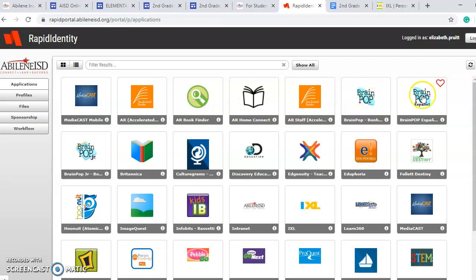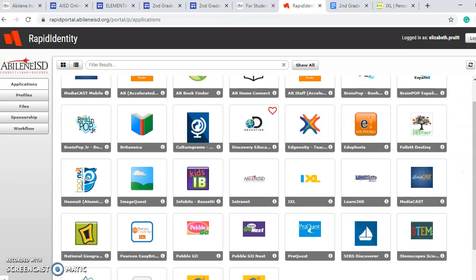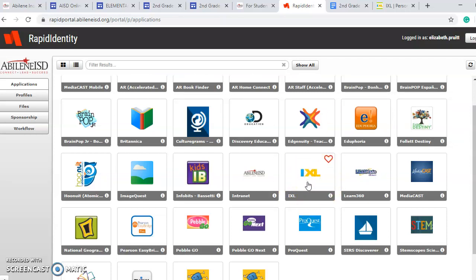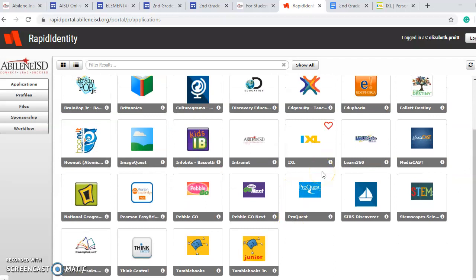Here is BrainPop, BrainPop Junior, Britannica, which is an online encyclopedia, which is really fun to explore. Discovery Education has all kinds of neat science and social studies videos and things to do. Follett Destiny connects you to the library so you can look at books that we have online, ebooks to flip through, and audiobooks to listen to that are in our school libraries. IXL is what we use a lot, and I'll be talking more about IXL in a minute.